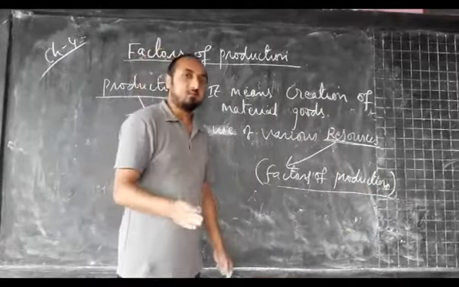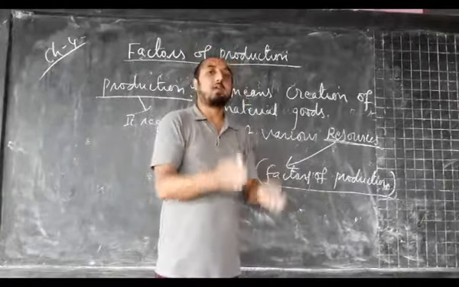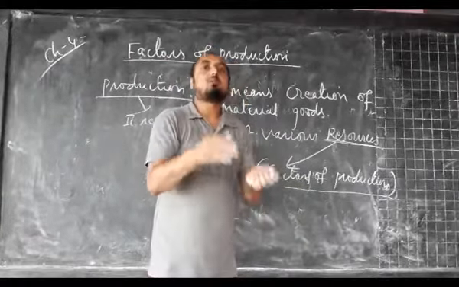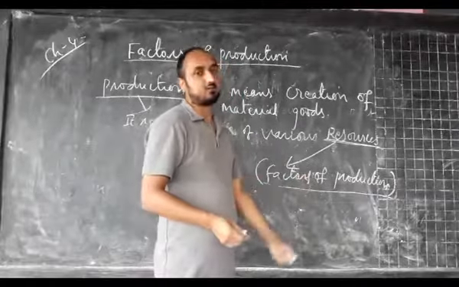Now here you have to understand what is factors of production. Anything that helps in the production of various types of goods and services is considered as the factors of production.